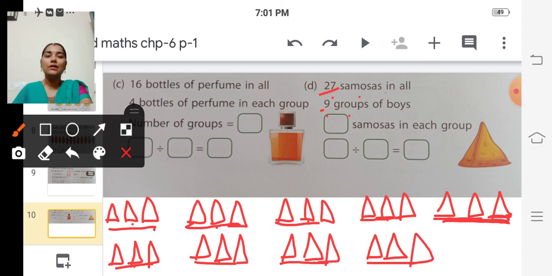So we have divided 27 samosas into 9 groups of boys.